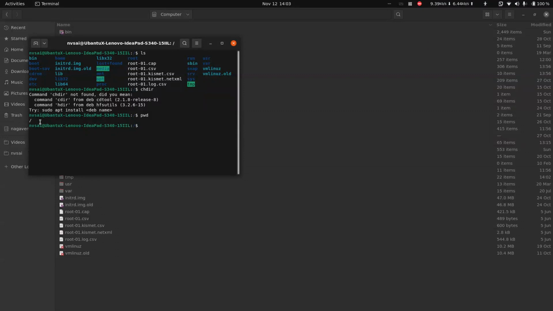So my present working directory is root. This is my first path from which everything starts. And then in the root directory I have, let me just show you.